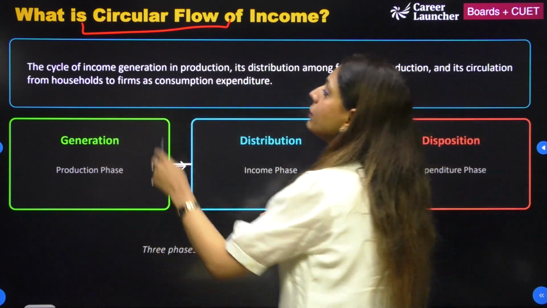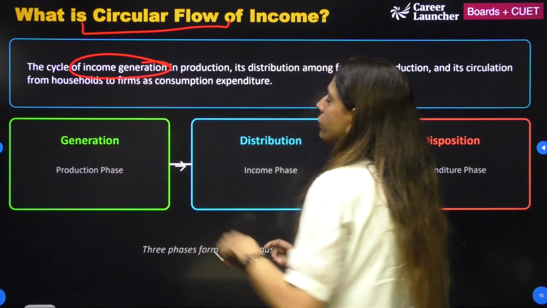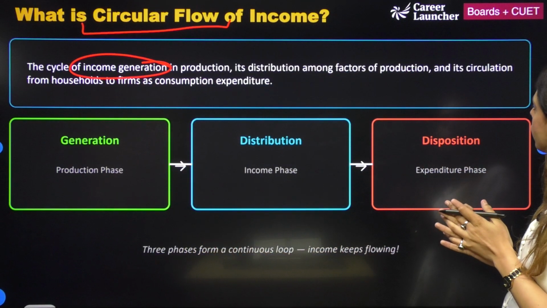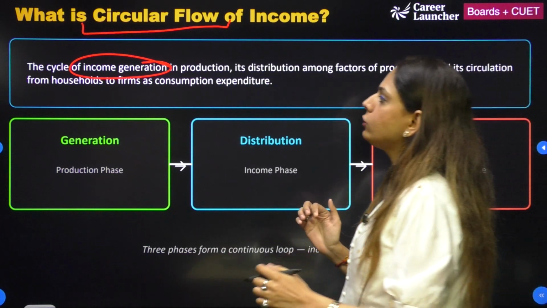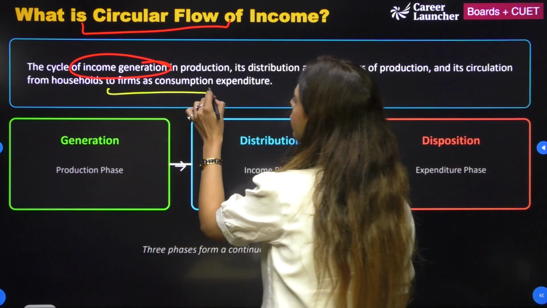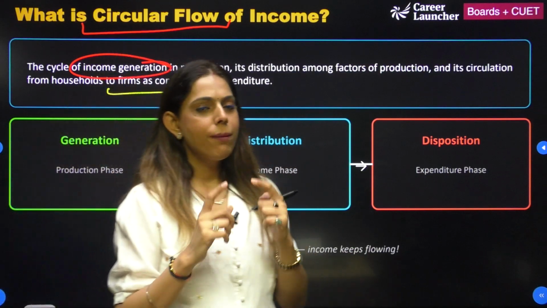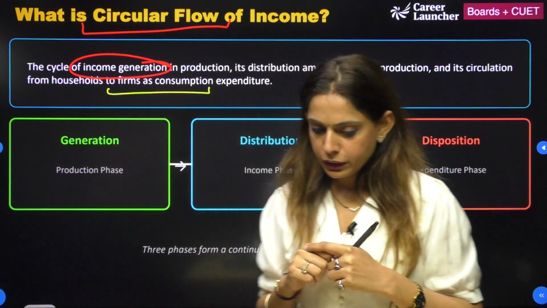Circular flow of income is generally the income generation in production and its distribution among the factors of production, and the circulation from households to the firm as consumption expenditure. अब, ma'am, what is consumption expenditure?